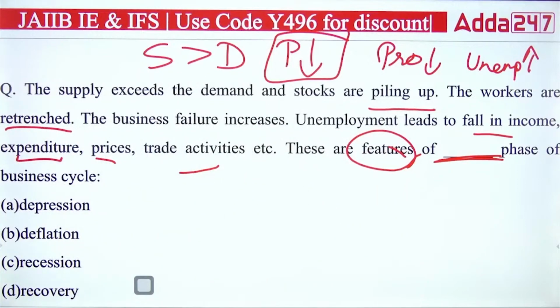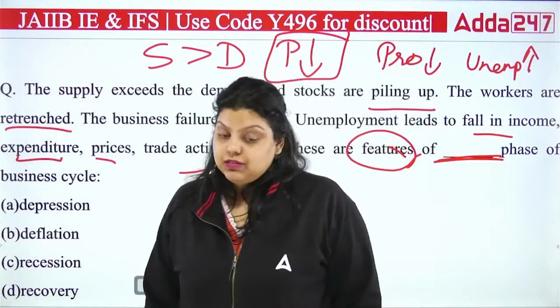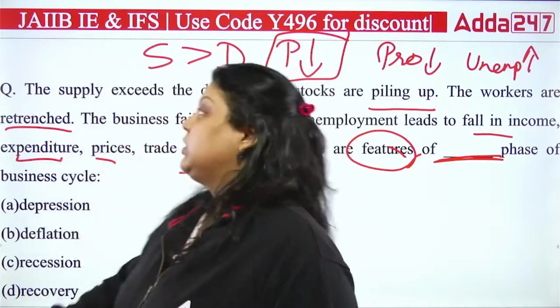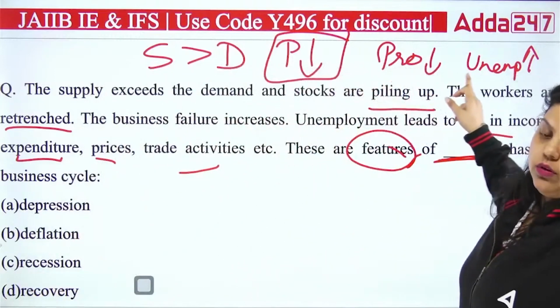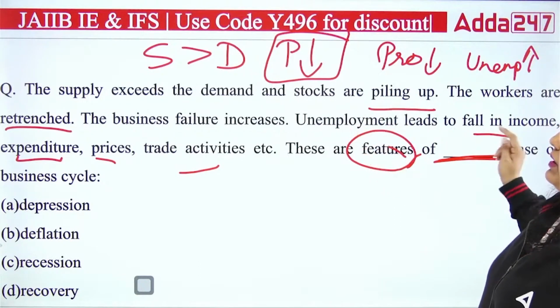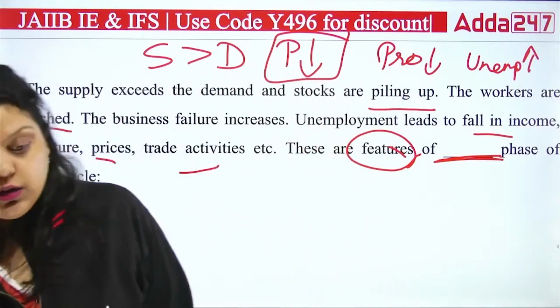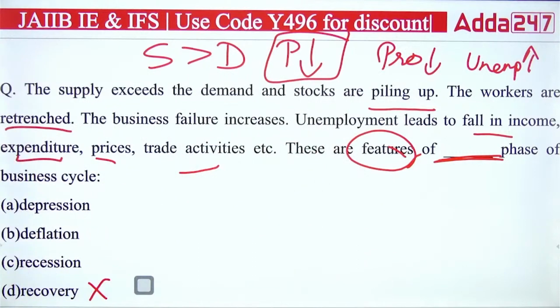Is it depression? Is it deflation? Is it recession? Is it recovery? What phase of the business cycle actually represents that there is more supply than demand, and the prices are declining because people are not purchasing goods and services? You will start producing less and you will fire the employees, so unemployment increases. All these things happen where? It cannot be happening in the recovery. Obviously, we know recovery cannot have this kind of situation. It can be depression, deflation, or recession. And actually, the right answer is recession.